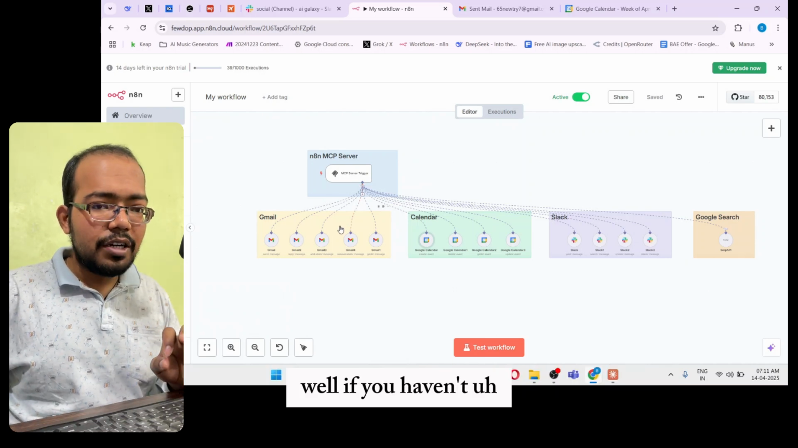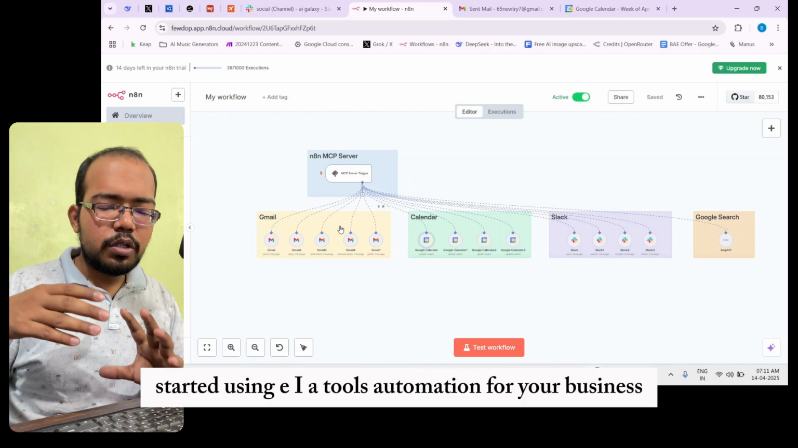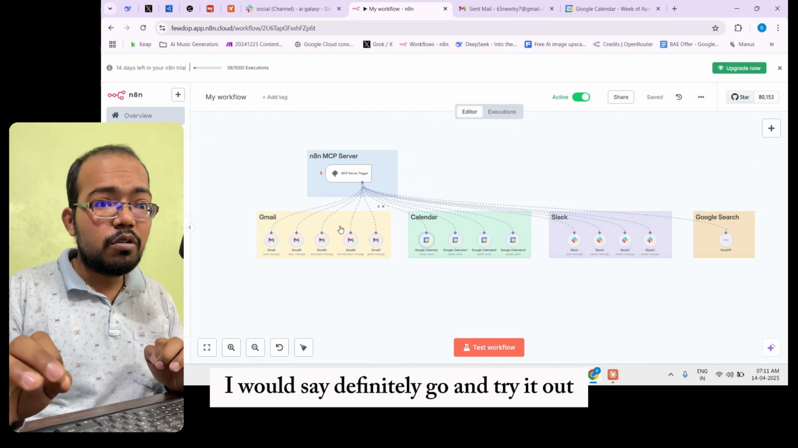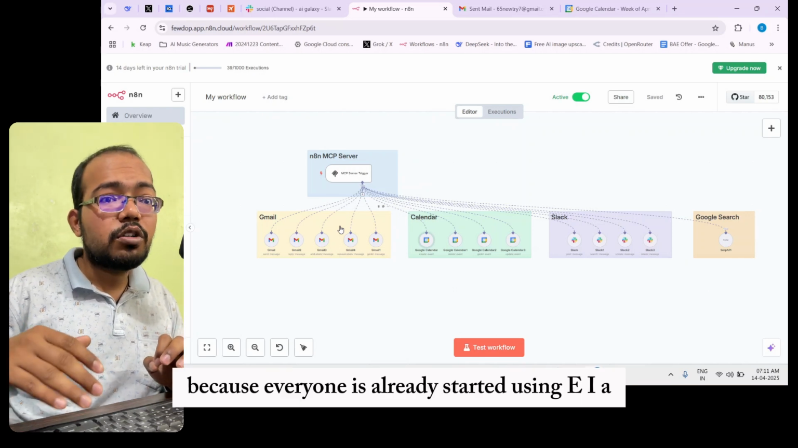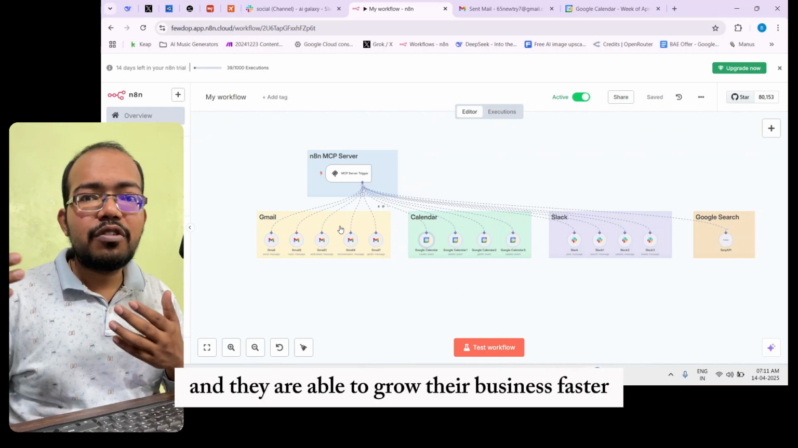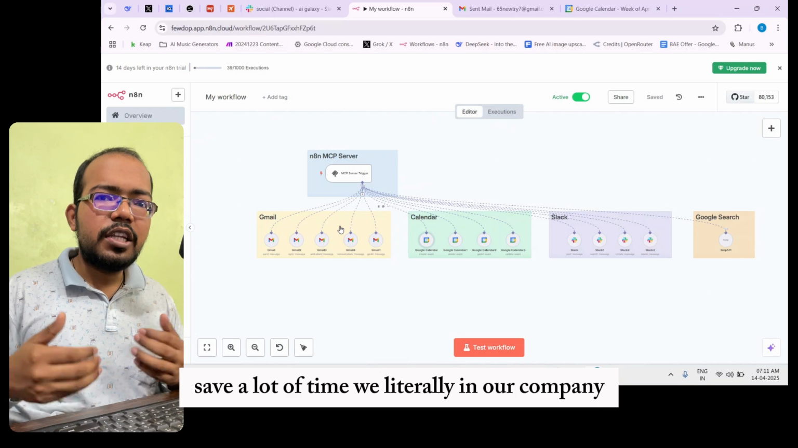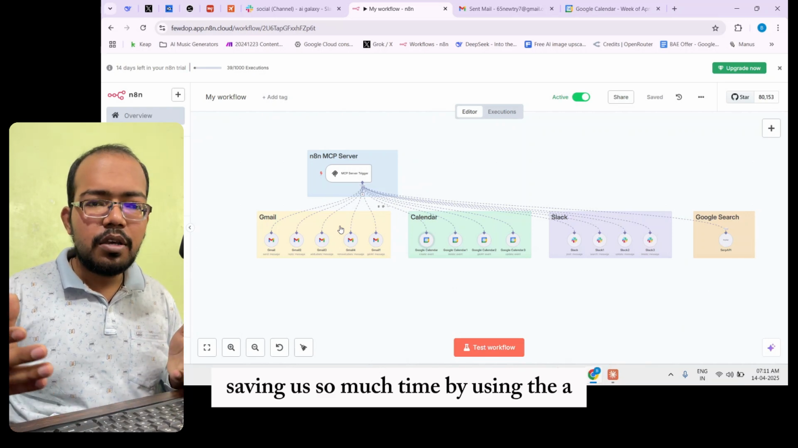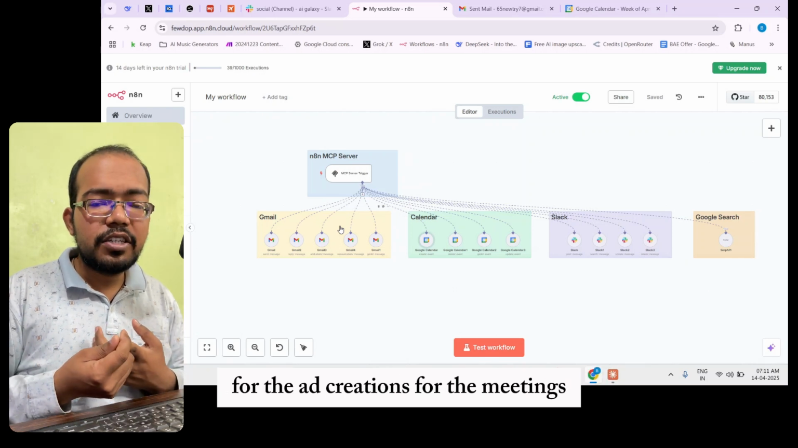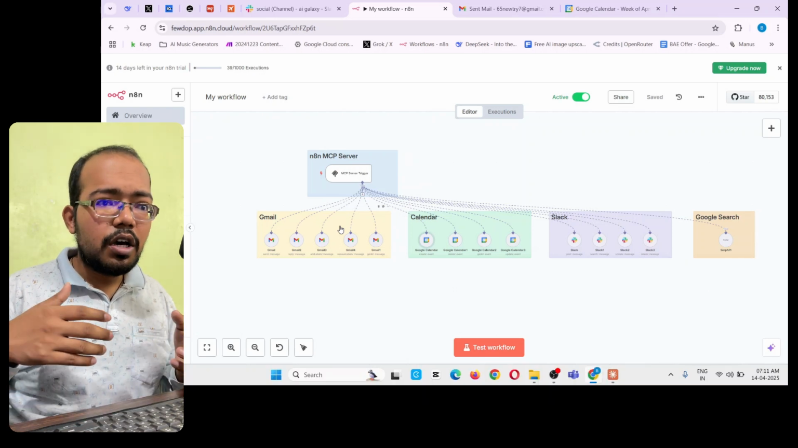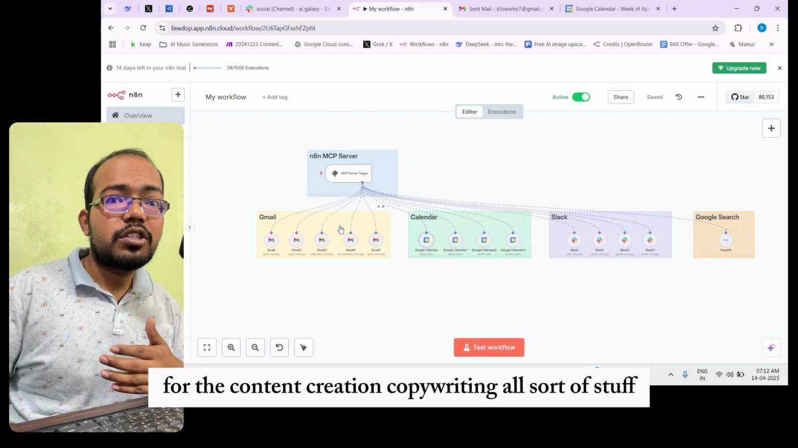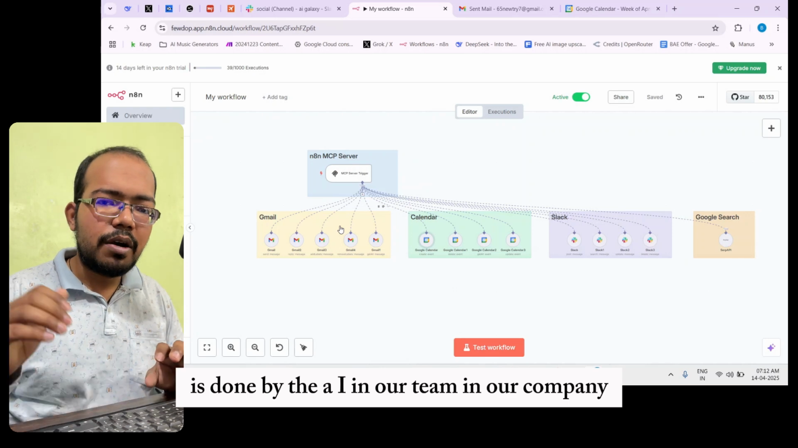Well, if you haven't started using AI tools and AI automations for your business, I would say definitely go and try it out as soon as possible, because everyone has already started using AI in their business and they are able to grow their business faster and save a lot of time. In our company, it is saving us so much time by using AI for different tasks like lead generation, ad creation, meetings, content creation, copywriting. All sorts of stuff is done by AI in our team, in our company.